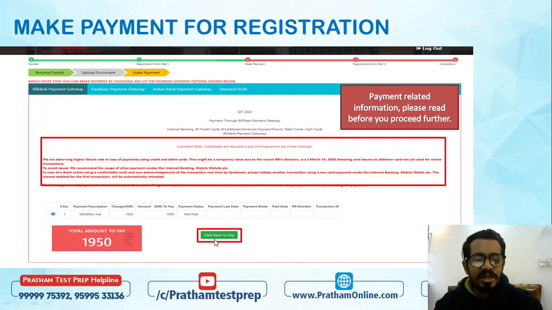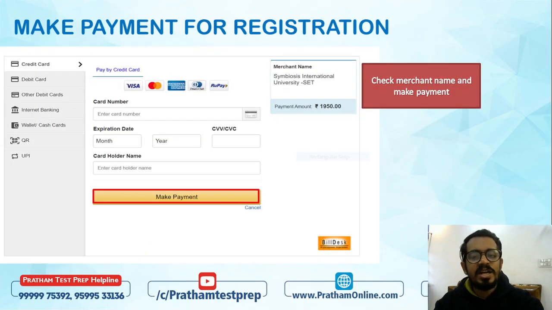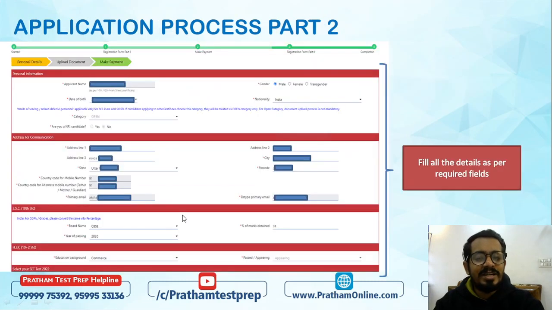So I will click here to pay, and it will give me the payment gateway. So here we have a lot of options: credit card, debit card, internet banking, wallets, QR option, and UPI. Almost all the possible online options we have to make the payment here. Using your desired payment mode, you can make the payment. Once you make the payment, you will have to click on make payment, and you will go to the next page, right? So here we have already filled this particular part.